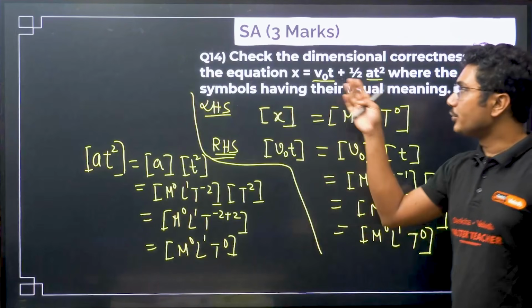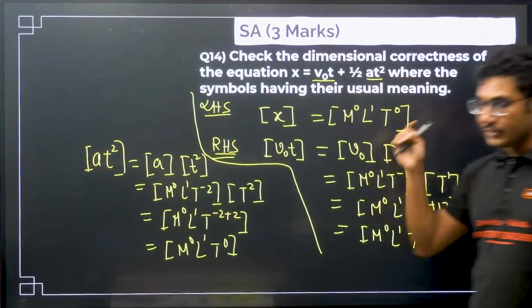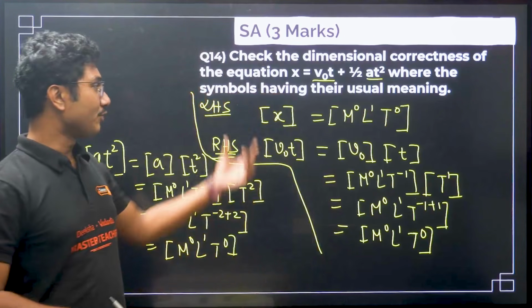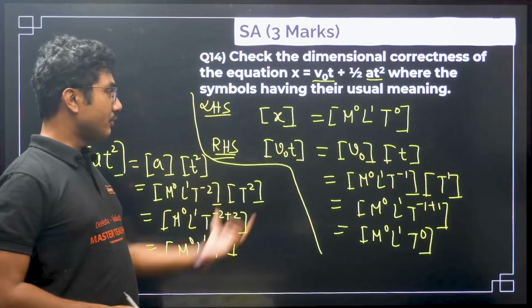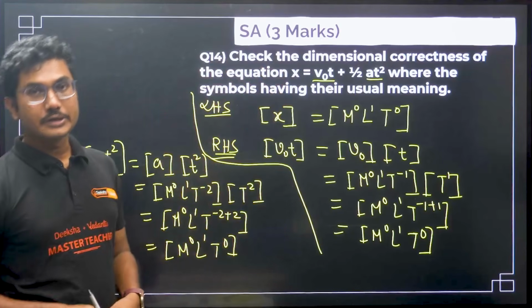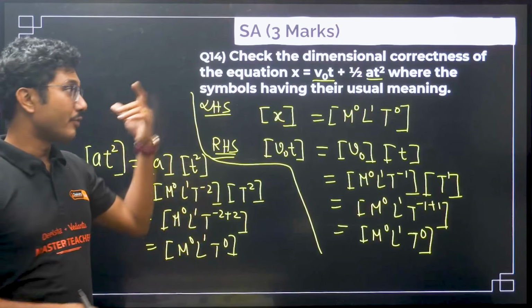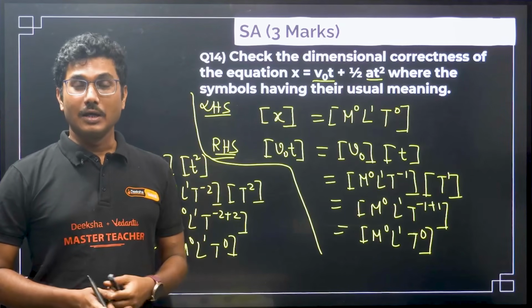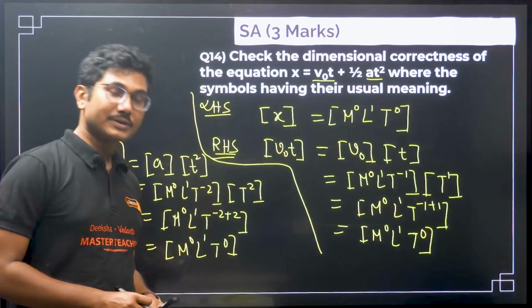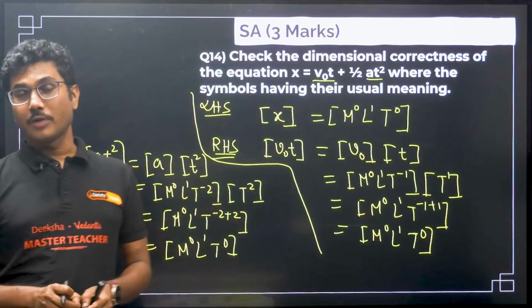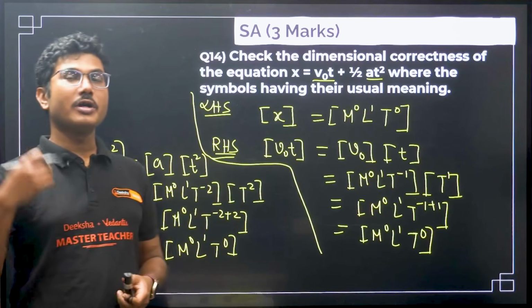They might give you some weird equation which is not dimensionally consistent. So in that case you have to find the dimension and show it to them that okay, this is not dimensionally consistent. Okay, so be careful, they might ask you to check whether it is dimensionally consistent or not. In that case it might be possible that one of the terms is given in such a way that it is not accurate.